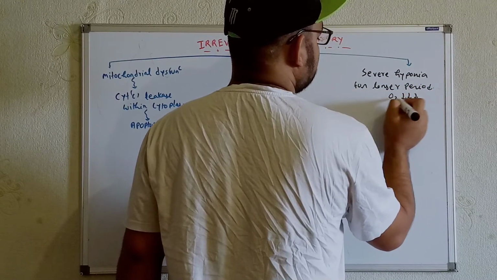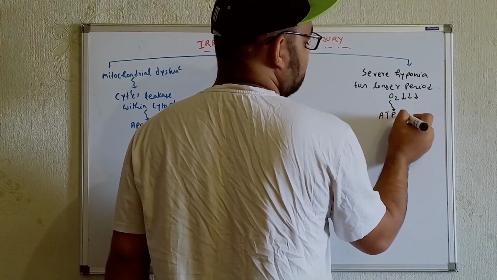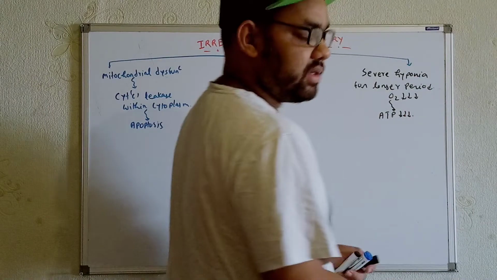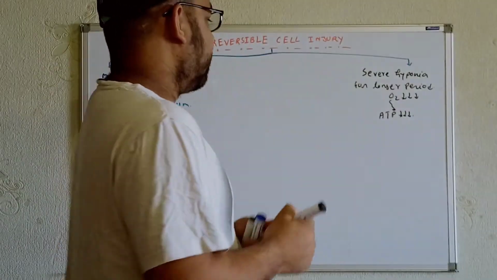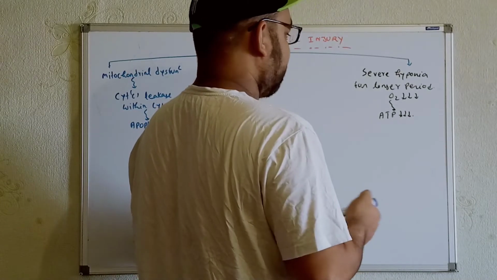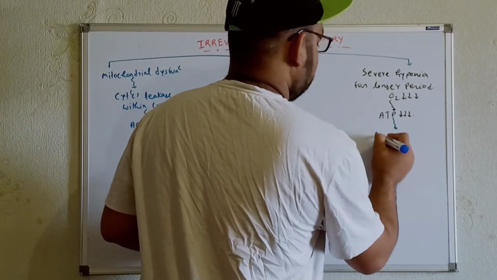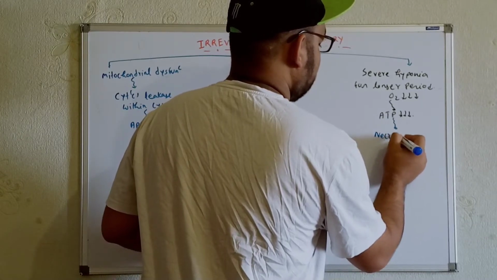Ultimately, we know that ATP will also be less. In these cases, the problem will ultimately lead to necrosis.